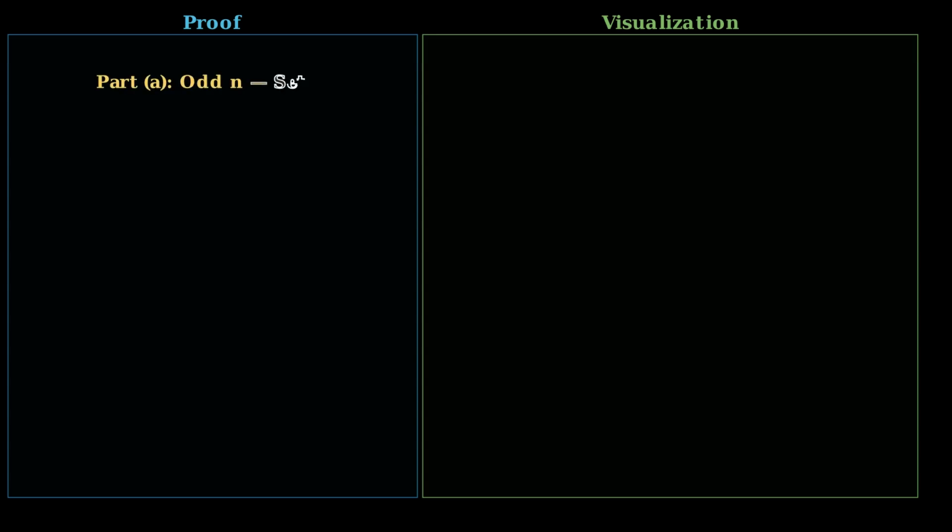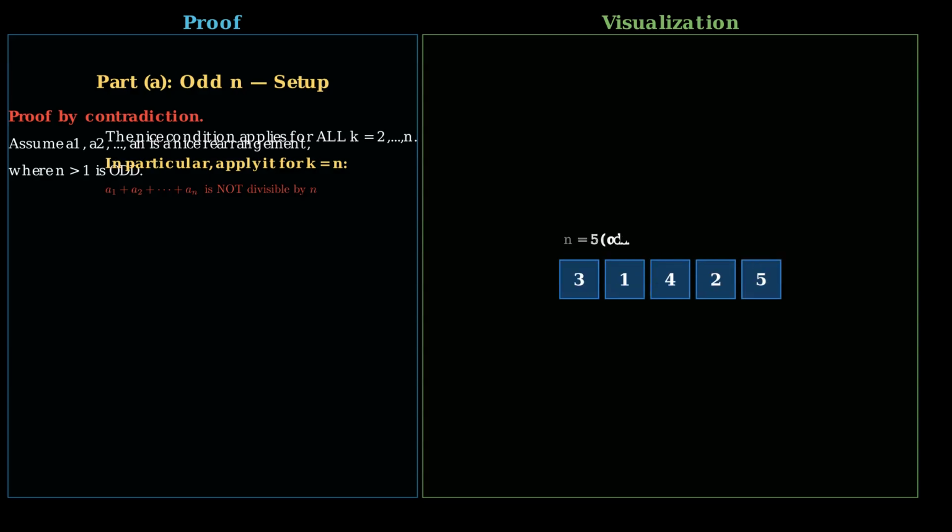Part A. Proving no nice rearrangement exists for odd n. We use a proof by contradiction. Assume for the sake of argument that A1, A2, up to An is a nice rearrangement of 1 through n, where n is odd. Since it is nice, the condition must hold for every k from 2 to n. In particular, it must hold for the specific value k equals n. This means the full sum A1 plus A2 plus ... plus An must not be divisible by n.